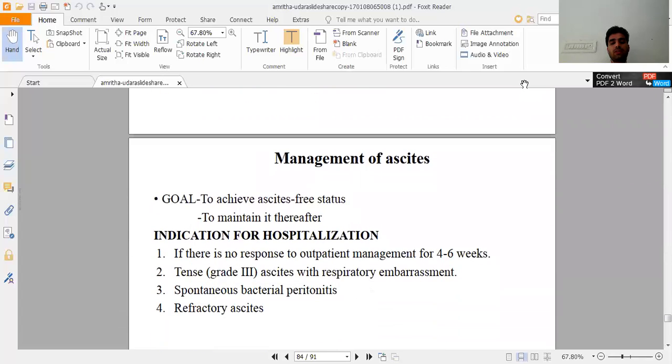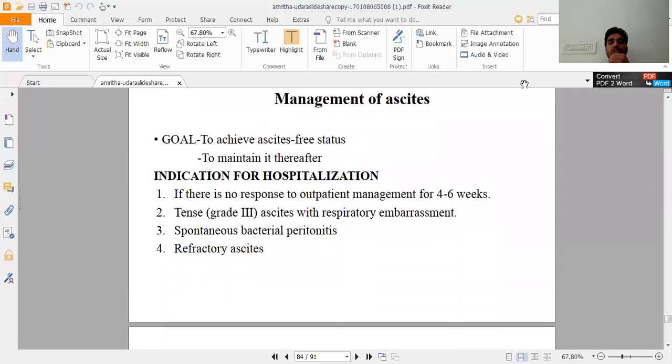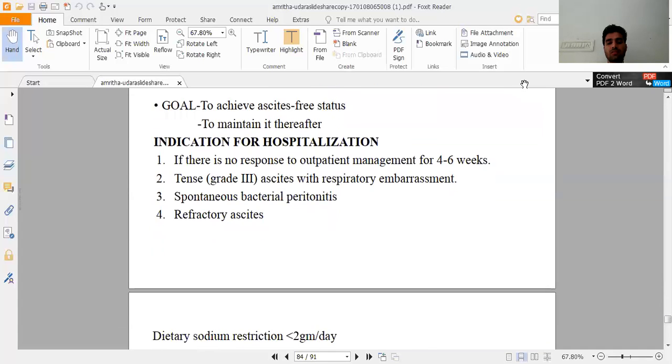Now, management of ascites. The main goal is to achieve an ascites-free status and to maintain it afterwards, because there are more chances of recurrence of the ascites. Indications for hospitalization are no response to outpatient management for 4 to 6 weeks, grade 3 ascites with respiratory embarrassment, spontaneous bacterial peritonitis, and refractory ascites.